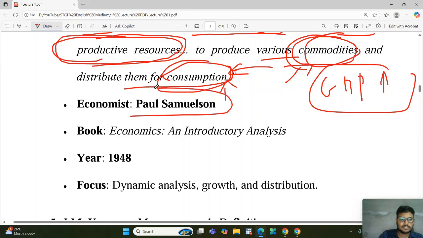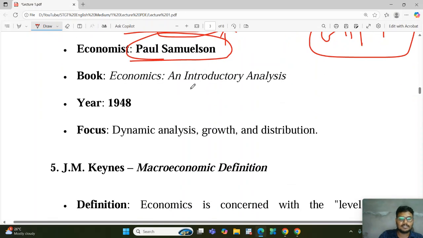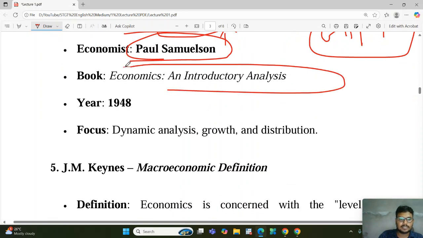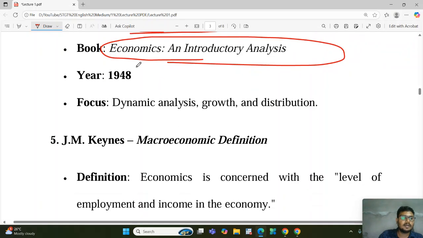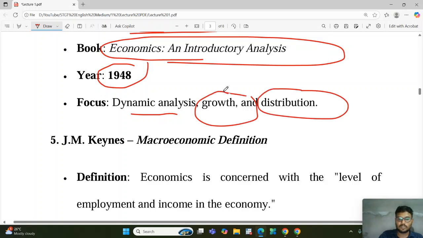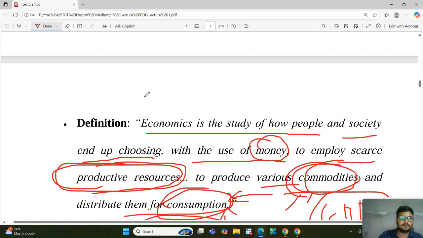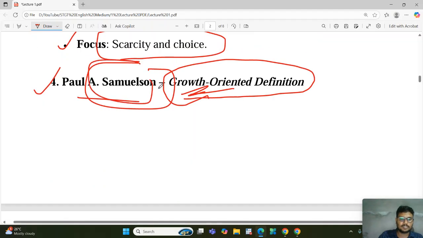His name is Paul Samuelson, and his book name is An Introductory Analysis, which we have to remember for our exam. It was published in the year 1948 and focuses on dynamic analysis, growth, distribution. So if the growth economic definition comes in our exam, we have to remember that it is given by Samuelson.